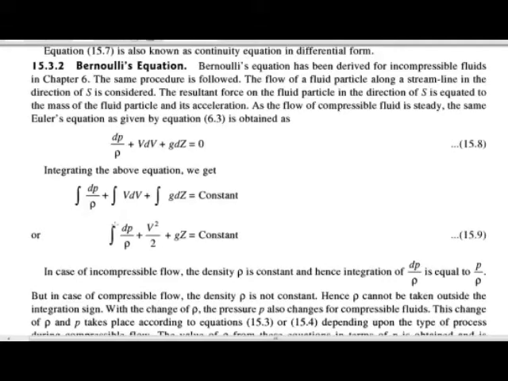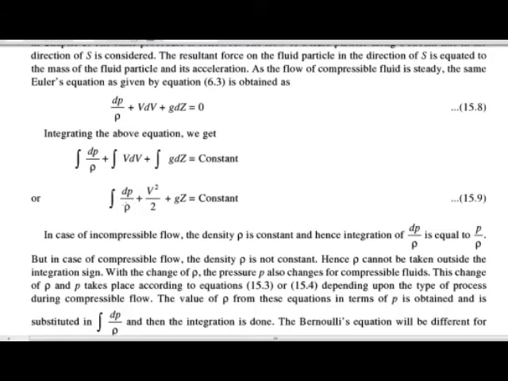Because it is the incompressible flow. So here the density changes from point to point. In the case of the incompressible flow, density is constant. So for the incompressible flow, the integration of dP upon rho equals P upon rho. But here we are finding the Bernoulli's equation for the compressible flow. So we have to find out the value of dP upon rho.